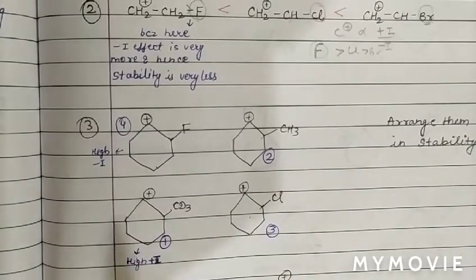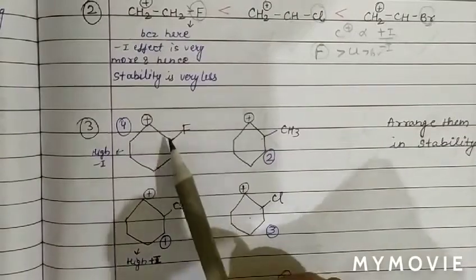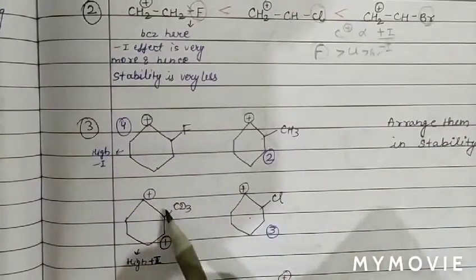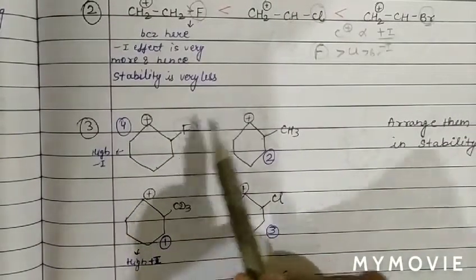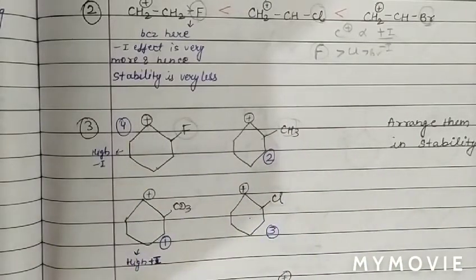So the degree of carbocation is the same. Now with respect to the positive charge, all groups are attached at the first position.